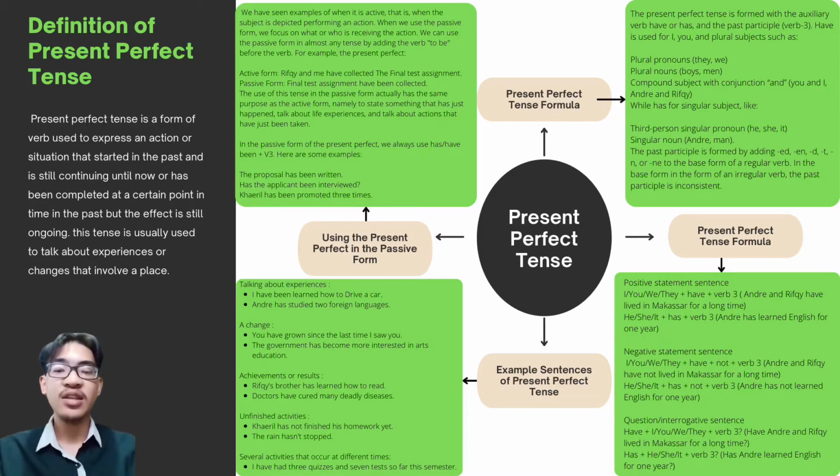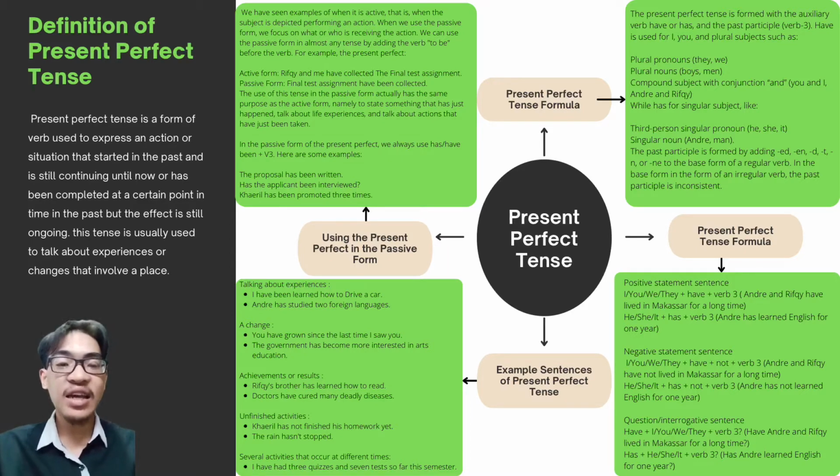Okay, next is present perfect tense formula. The present perfect tense is formed with the auxiliary verb have or has and the past participle, or as we know, verb 3. Have is used for I, you, and plural subjects such as plural pronouns, or as we know, they or we, plural nouns, or as we know, boys or men, and compound subject with the conjunction and, or as we know, you and I, or Andre and Rifki.